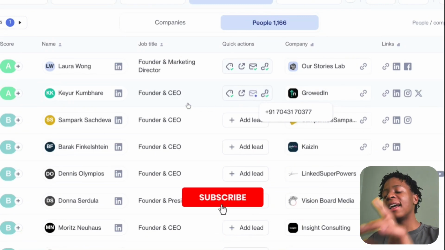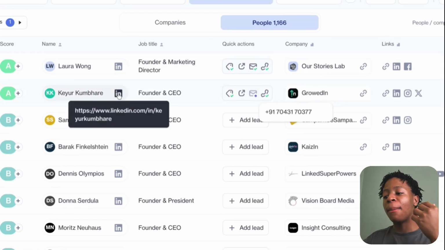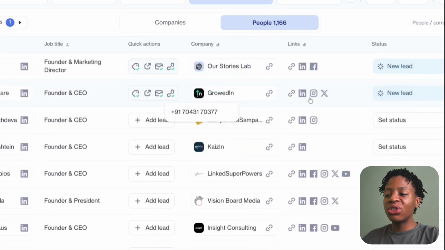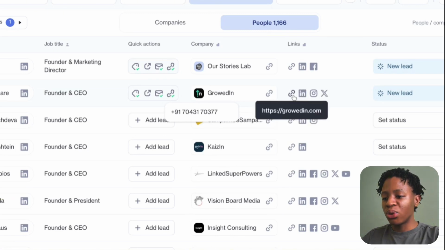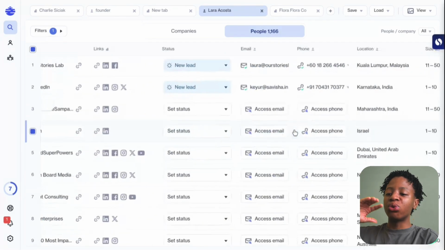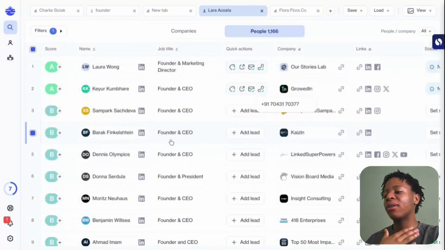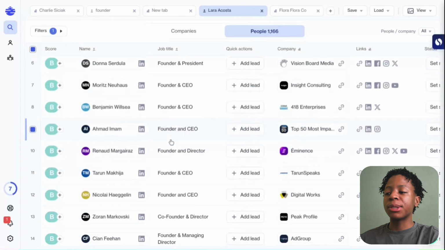And the cool thing about it is that it doesn't only give you all the different outreach methods, but also gives you the LinkedIn URL link of the specific individual, and if I were to click it, it will possibly take me to that individual's page. And as you can see, it gives us some additional social links like X, Instagram, LinkedIn, and this is possibly the company website URL link. Bro, this is insane. You will never find a tool that gives you so much data on your prospect, where you literally cannot fail in getting that specific prospect's attention, right?